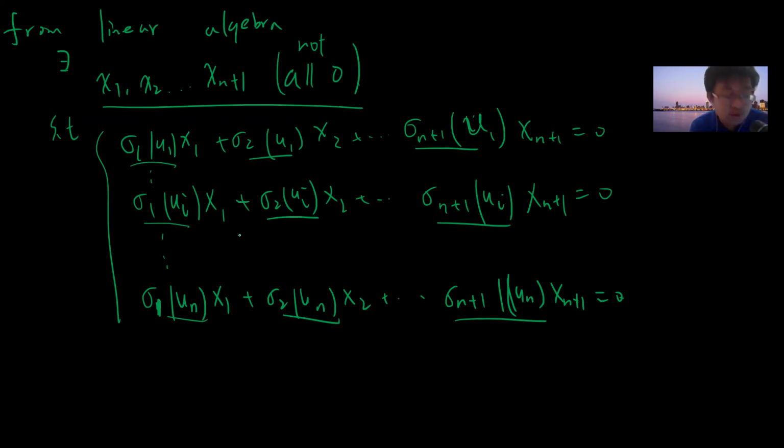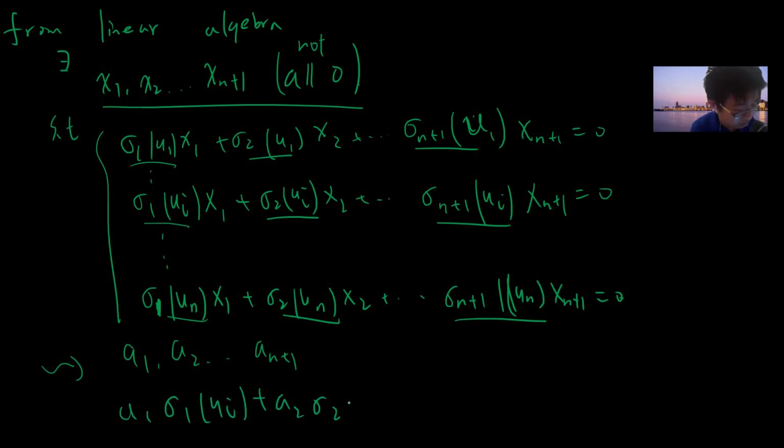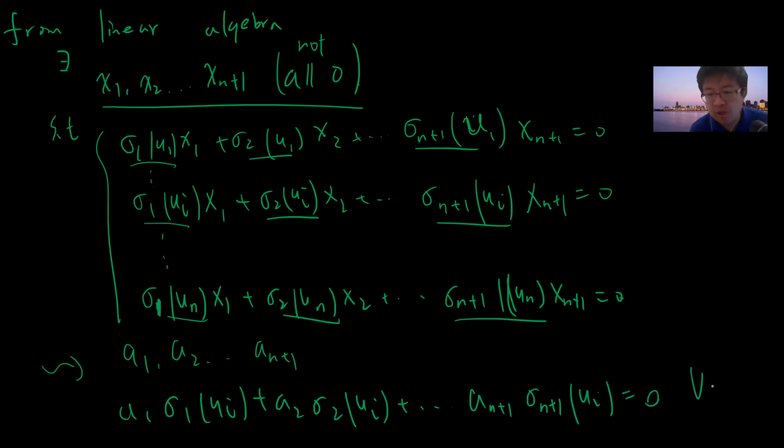So if you combine it, this is a linear system, so there is a non-trivial solution, let's say A1, A2, up to An+1, such that all of these are satisfied. That means A1 sigma 1 ui plus A2 sigma 2 ui plus up to An+1 sigma n+1 ui is 0 for every i.